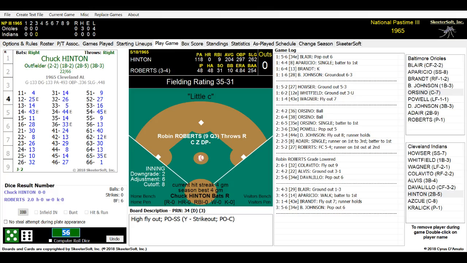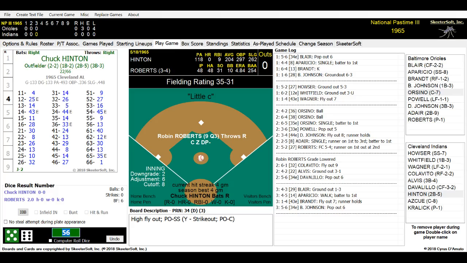It is Baltimore 0, Cleveland 0. And this is all on May 18th, 1965, for a 74,000 seat stadium. They managed to get 6,593 fans into Cleveland Stadium, which eventually became Memorial Field. It was Memorial and then Cleveland in 1965. For real, the Baltimore Orioles were 17-14. Cleveland's 14-13.